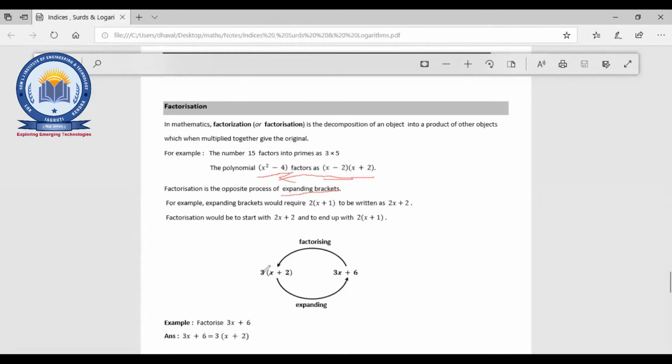Here it is written 3 into x plus 2. If you multiply 3 with the whole bracket, then it is called expand. Now if this thing is given, we'll find that 3 is common, right? So we'll take a 3 out and then x plus 2. So this process is called factorization. Fine. Any doubt?